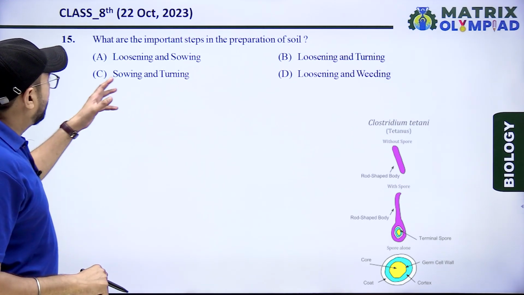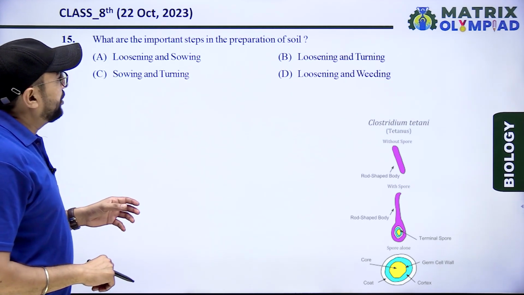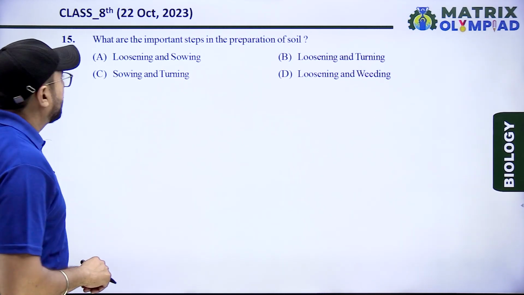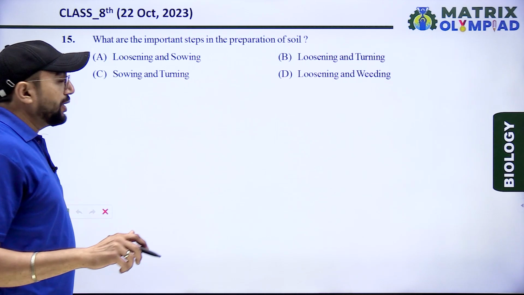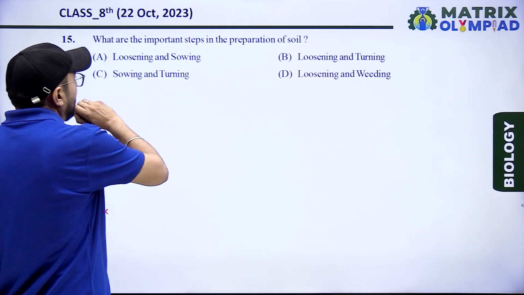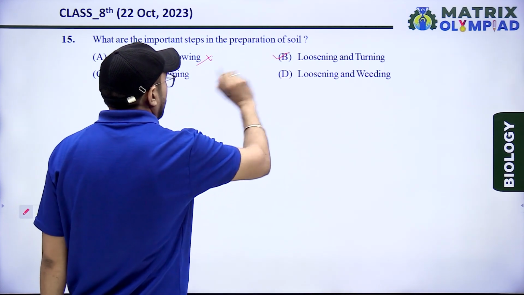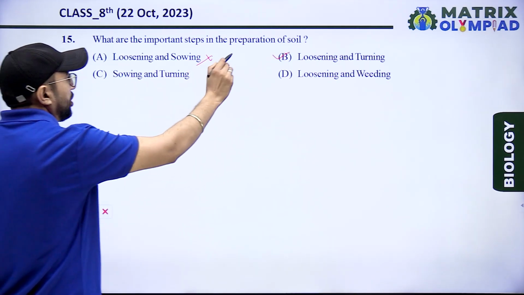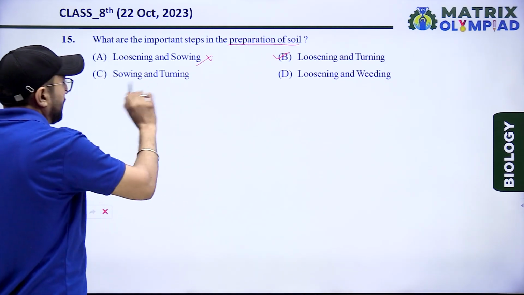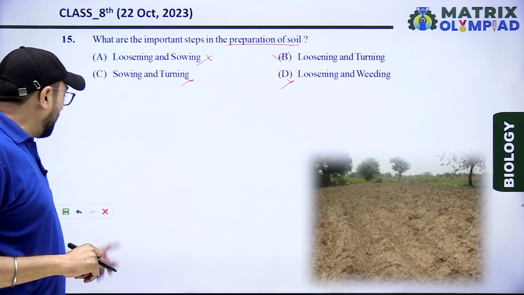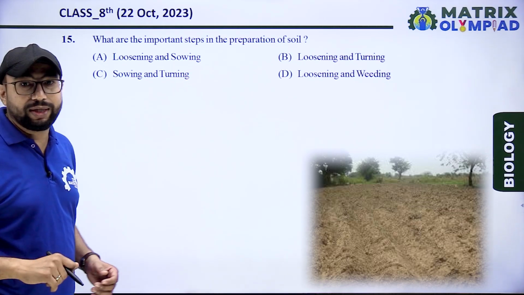Next, what are the important steps in the preparation of soil? Soil preparation, plowing, that contains loosening and turning. Loosening and sowing is wrong. Loosening and turning is the right answer for this question. Sowing, turning, that is wrong. Loosening and weeding, that is also wrong. So option B is the right answer for this.